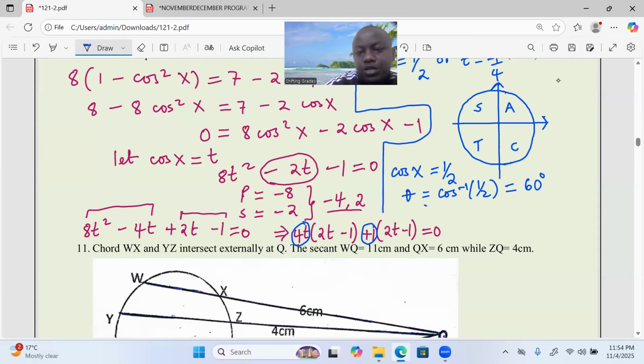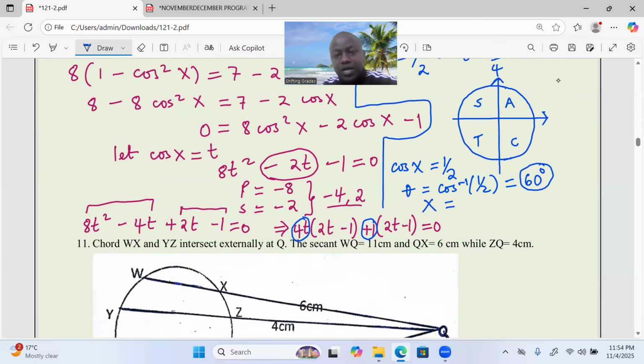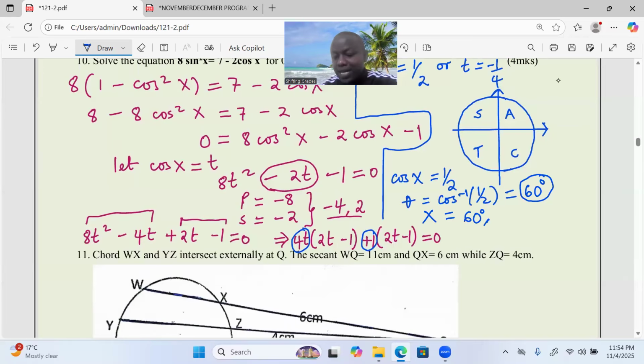But now the values of x shall be this particular angle in the quadrants where cosines are positive, just like the half that we had. So in the quadrants where cosines are positive, we have the first, 60, then the fourth quadrant. How do we get angles in the fourth quadrant? We need 360 minus theta, which is giving us exactly 300. So those are the first two angles.